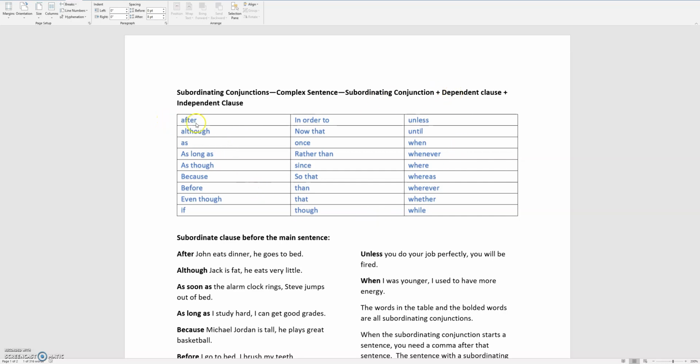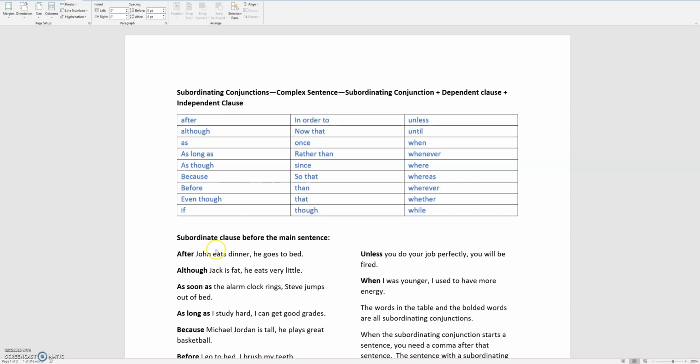And so here you have after, although, as long as, because, before, even though, if, in order to, now that, once, rather than, since, so that, then, that, though, unless, until, when, whenever, where, whereas, wherever, whether, and while. Every time you have a sentence that has these words in it, you know that sentence is a complex sentence. And so these subordinating conjunctions always start a dependent clause.